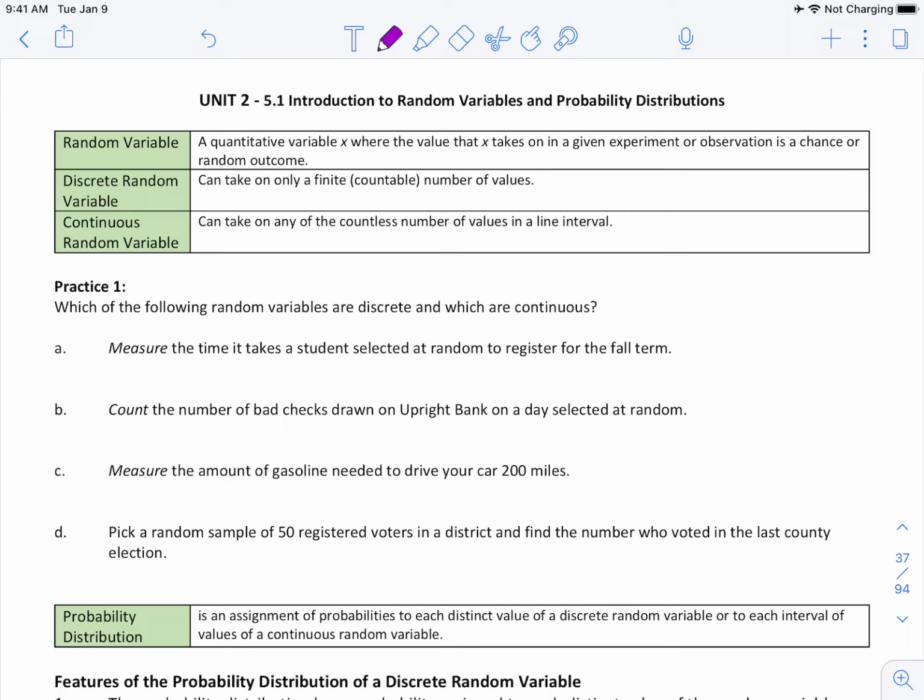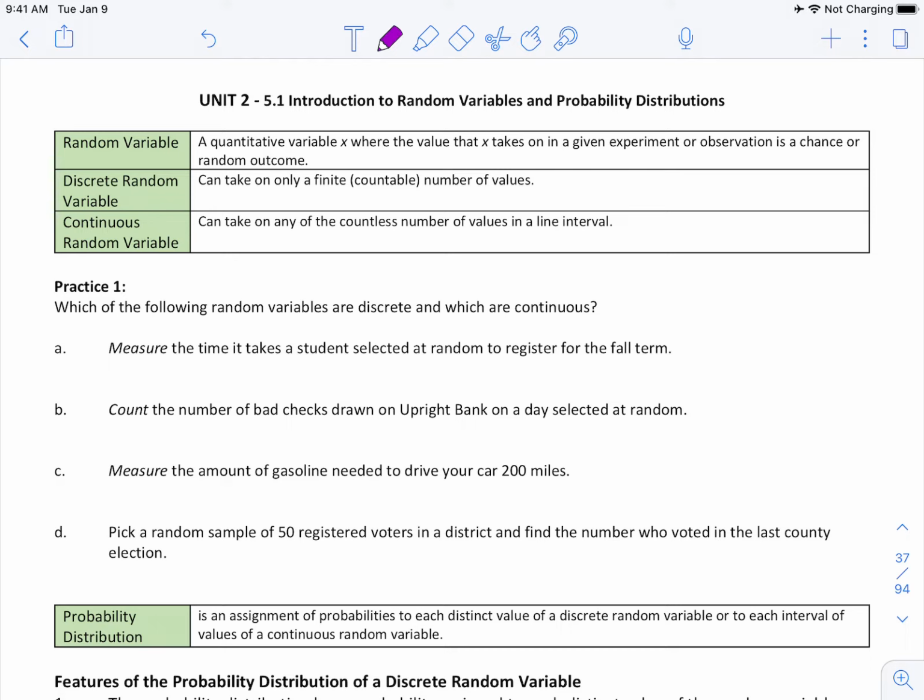Hi everyone! Today we're doing notes for 5.1, Introduction to Random Variables and Probability Distributions. A random variable is a quantitative variable x where the value that x takes on in a given experiment or observation is a chance or random outcome. A discrete random variable can take on only a finite or countable number of values. A continuous random variable can take on any of the countless number of values in a line interval.